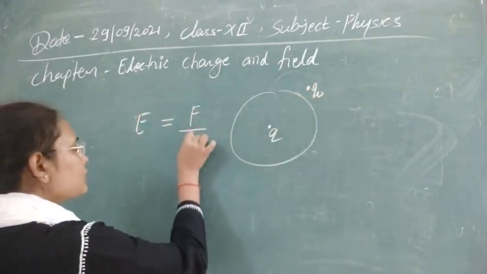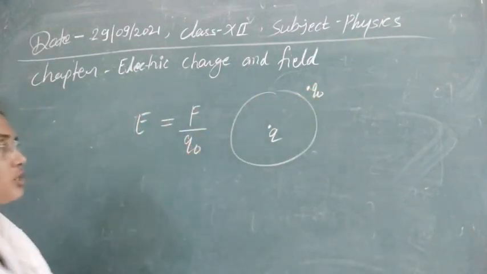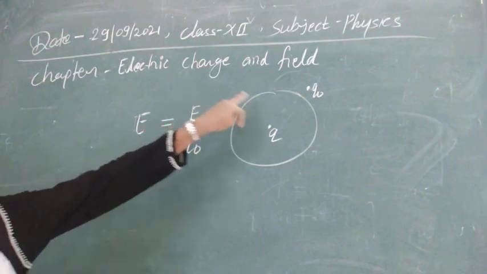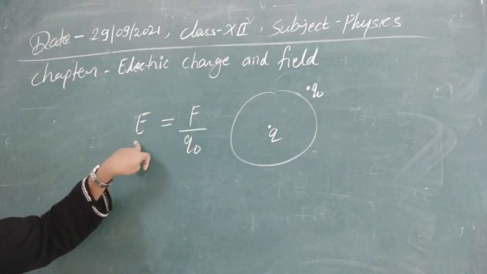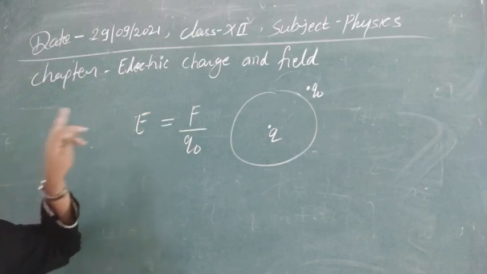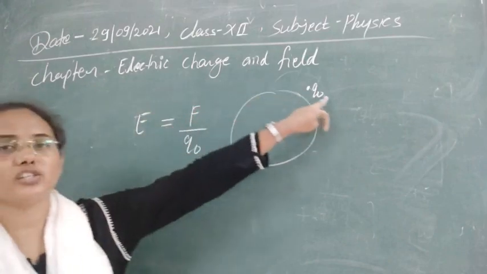So the test charge Q0 that is experiencing a force F due to this charge Q is known as electric field. So electric field is what? This is force per unit test charge.